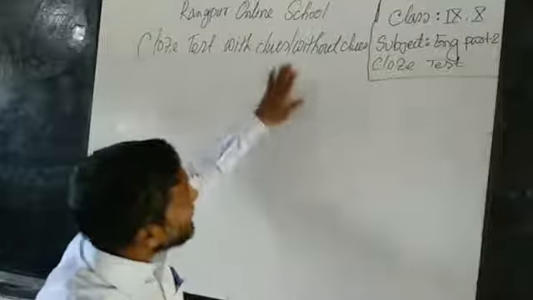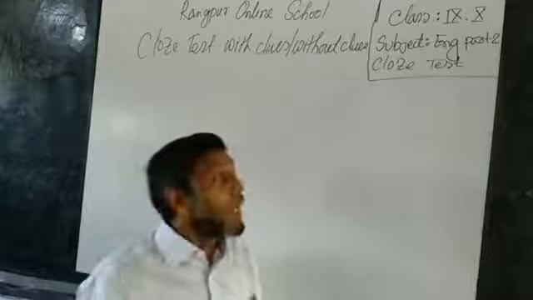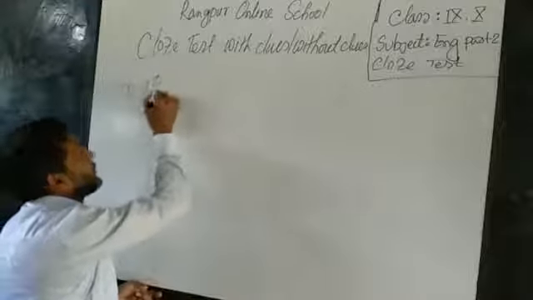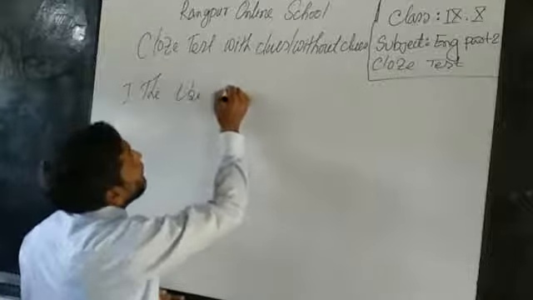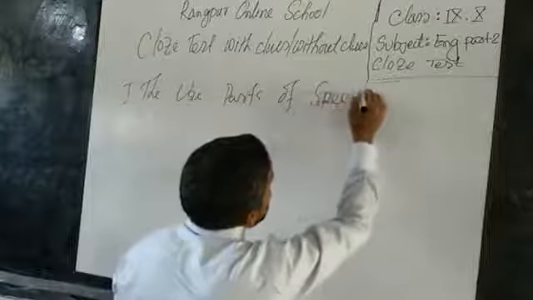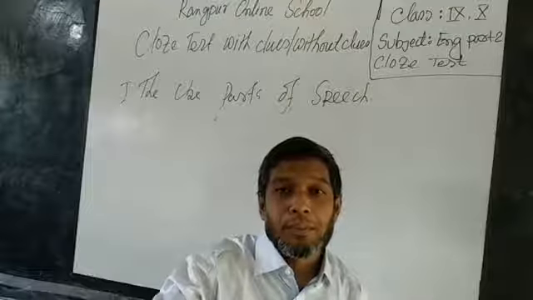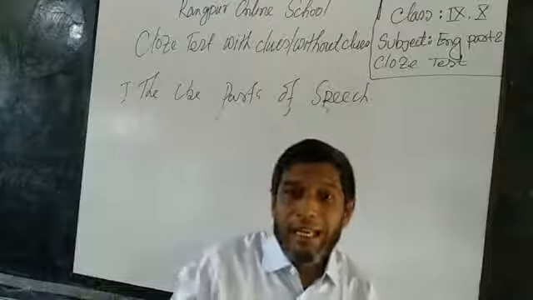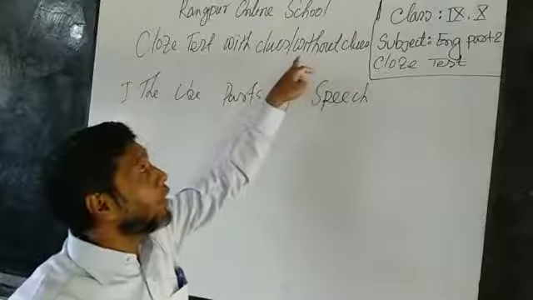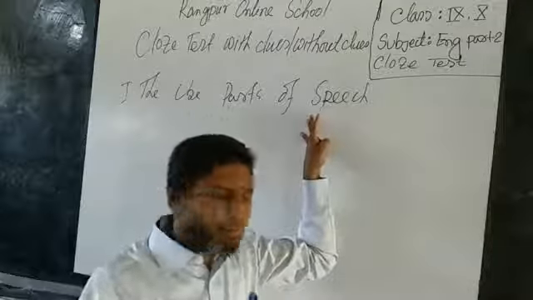So before practicing this test item, what should we do? Number one, we have to know the use of parts of speech. Now I have to think whether I know the use of parts of speech successfully or not. If I think that I have some problem in using parts of speech, then I have to learn how to use them successfully before going there.